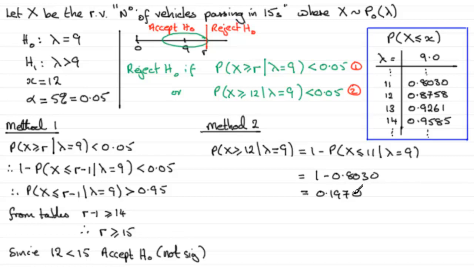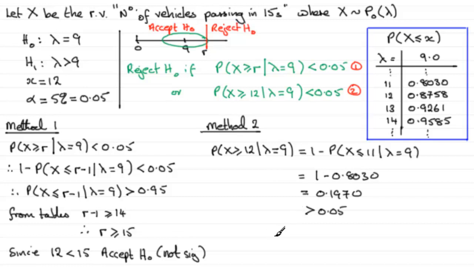And when we compare this to 5%, we can see that this is greater than 5%, greater than 0.05. So we did say that we would reject H0 if the probability of getting 12 or more was very small. It was in this region here, less than 5%, but clearly it's not. So therefore we can expect 12 to be over here somewhere. So we can accept H0.